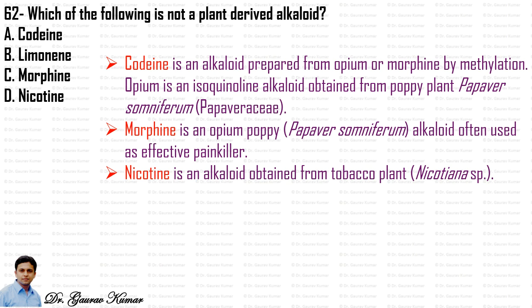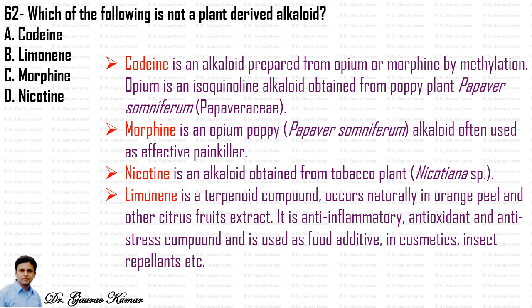Nicotine is an alkaloid obtained from tobacco plant, Nicotiana species. And limonene is a terpenoid compound, occurs naturally in orange peel and other citrus fruit extract. It is anti-inflammatory, antioxidant and anti-stress compound and is also used as a food additive in cosmetics, insect repellent, etc. So all the other three are alkaloids derived from plants, while limonene is a terpenoid compound. So the answer to this question will be B, that is limonene.